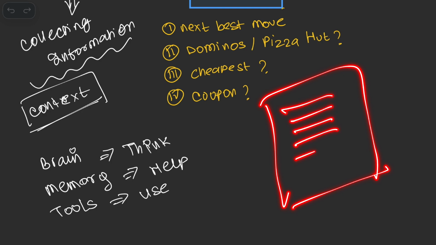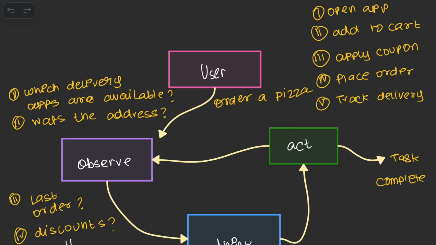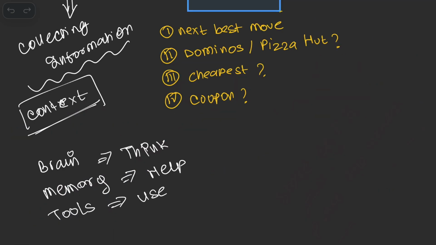And now, since it has all the context available, it can decide what is the next best move. Which place to order from? What is the cheapest option? Are there any coupons available that it can apply? Now let's talk about the act step. You must be wondering, how can an agent access the delivery app, place an order, and also track the delivery?